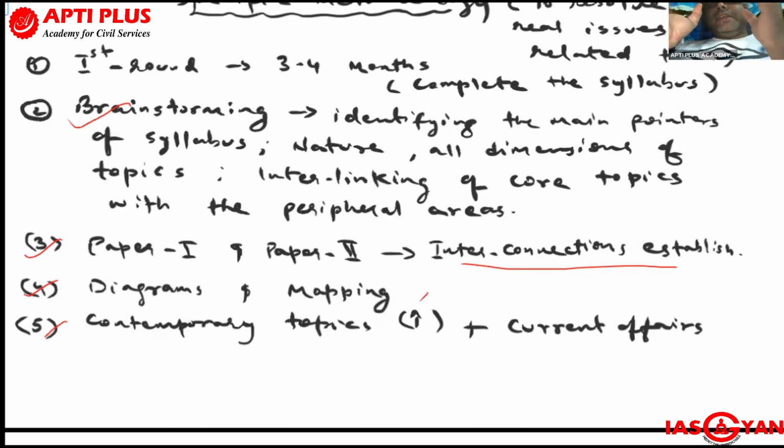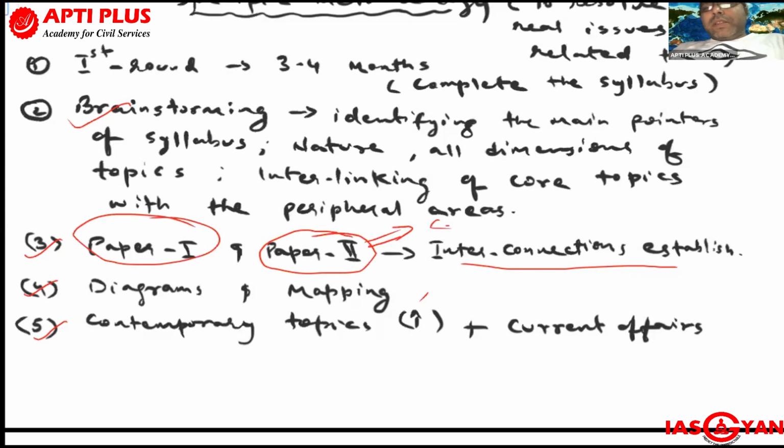Especially with paper 2 and some contemporary topics of paper 1, only a few are there, especially environment and ecology type of things, or sometimes in the human geography of paper 1. But the entire paper 2 is related to current affairs. Paper 2 is just related to current affairs, and paper 1 is conceptual, you can think of it that way. Paper 2 is just the applied part of paper 1. You can also speak in that manner.